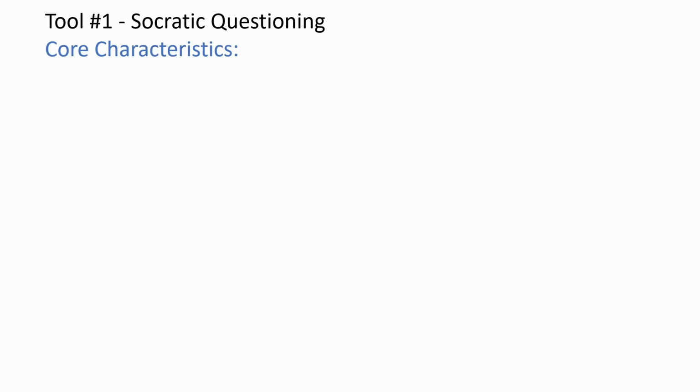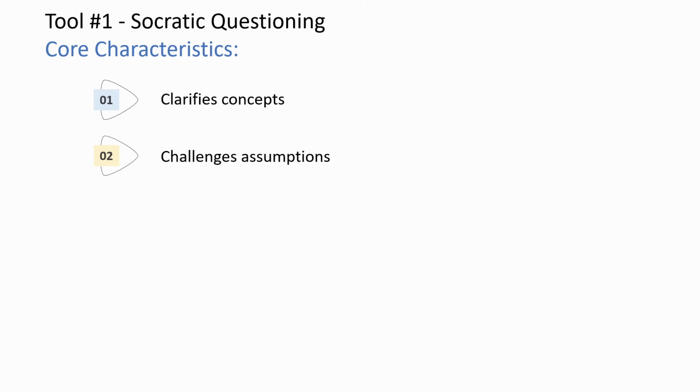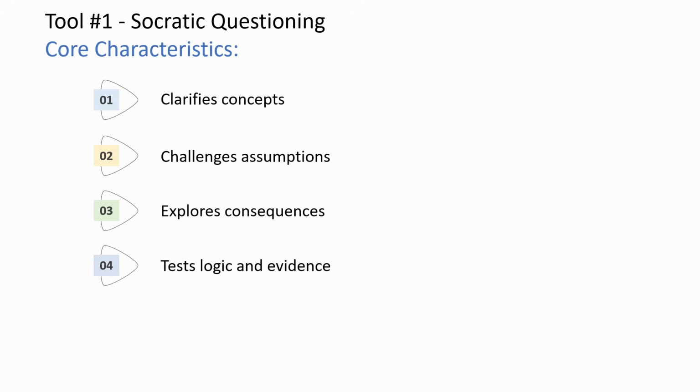So as you can see, for a straightforward question like lying, we can really analyze this in detail with the Socratic questioning method. Core characteristics of Socratic questioning are, it clarifies concepts, then it can challenge our assumptions. We can also look at the consequences of our choices. We can test our logic and look at the evidence before making judgments. And finally, it helps us look at things from different perspectives and viewpoints. So that's our tool number 1, Socratic questioning.